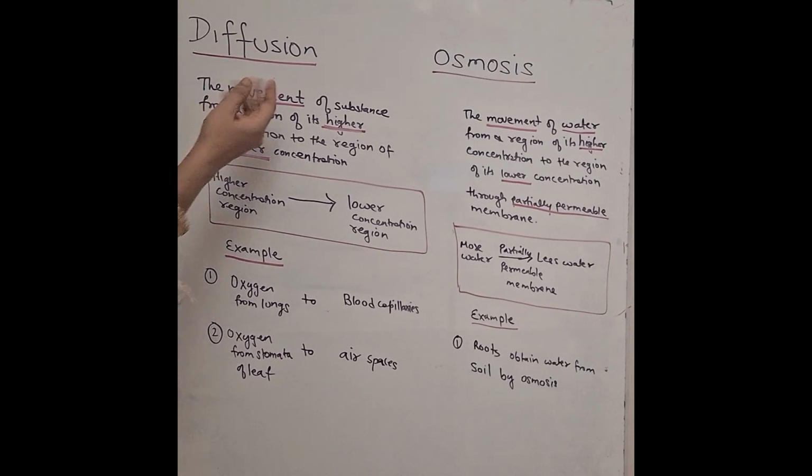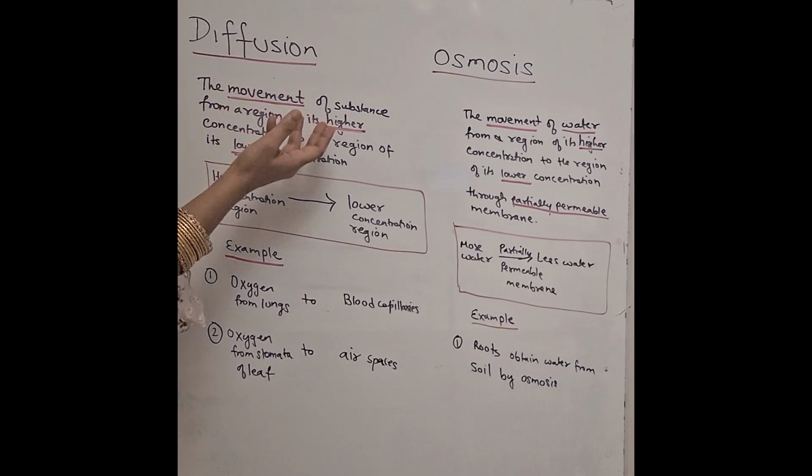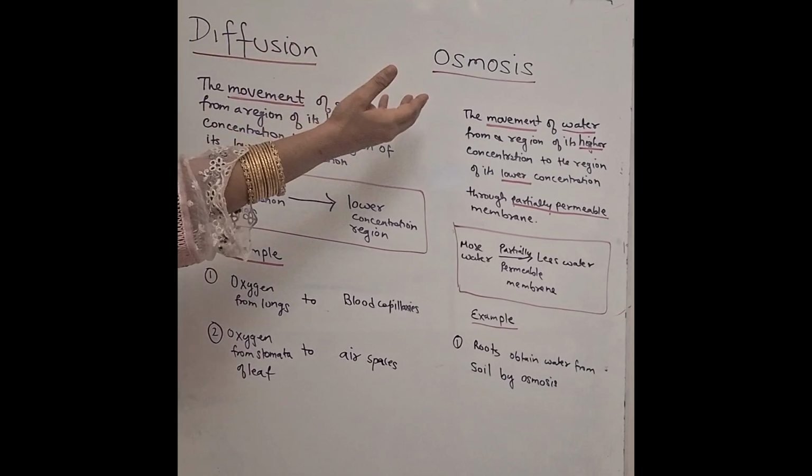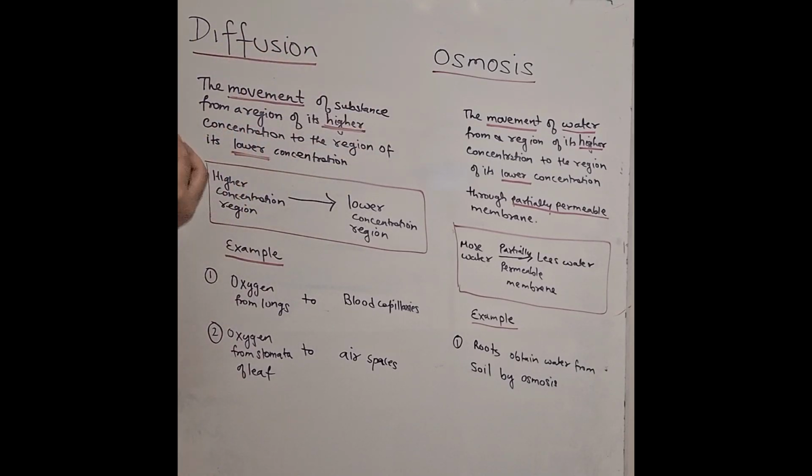I hope you know the meaning of diffusion because we have studied diffusion in chemistry and in physics also. So basically you need to understand that diffusion and osmosis both are what? Both are movement. Diffusion is movement and osmosis is also movement. Movement of what? The movement of any substance or particles.